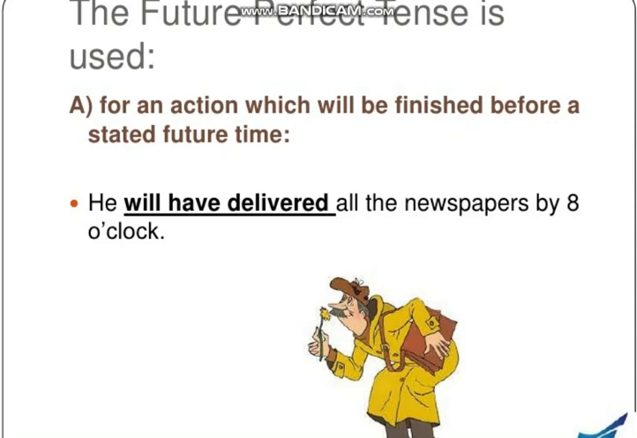As you can see, for an action which will be finished before a stated future time, we would mention a time, that before this time this action would be finished. As you can see, he will have delivered all the newspapers by 8 o'clock. So here they are showing us a time, that before 8 o'clock or exactly at 8 o'clock, what would he have done? He will have delivered all the newspapers. So here you can see that we use the future perfect tense for such type of actions which would be completed before a stated or a specific time in future.